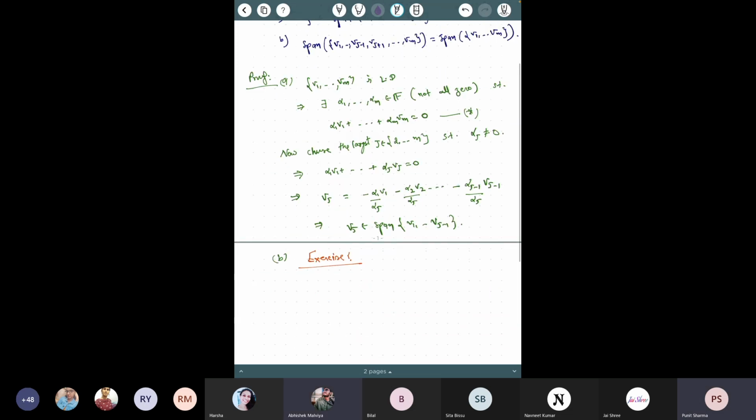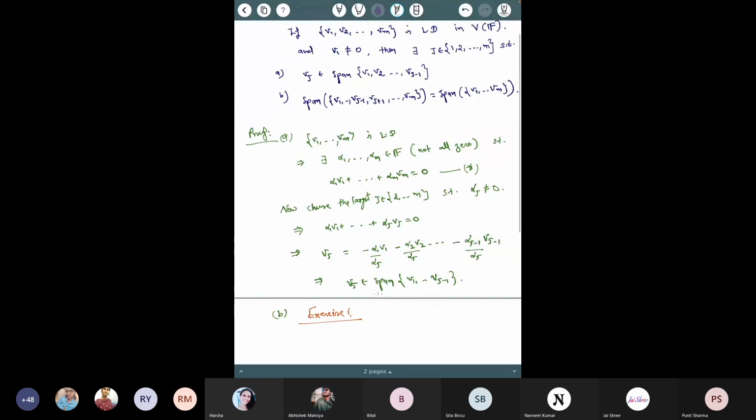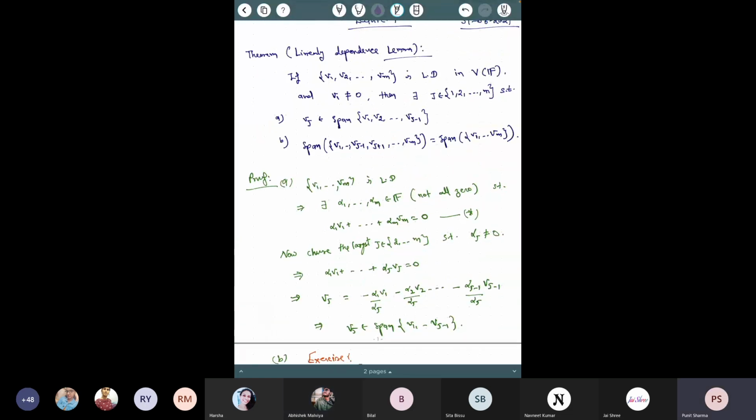Okay, is this the only way of proof? Sir, this is a set and in a set order doesn't matter. I'm writing it in this way, I'm giving you, let's say, v1, v2 in this way. But if you have a finite set of vectors, then in general you can say that there exists a vector that can be written as a linear combination of other vectors. But one has to prove this, right? So the nice way to prove this is to say, since there are only finitely many vectors, the first one is v1, the second one is v2, and so on. This way you can write it in a nice way and you can understand it. Okay.